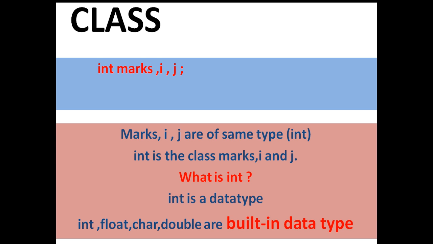So int, float, char, double, we have heard about these data types. These all are built-in data types. So we call int a data type. So here we have learned int is also called a class. It is a class of marks, i and j.